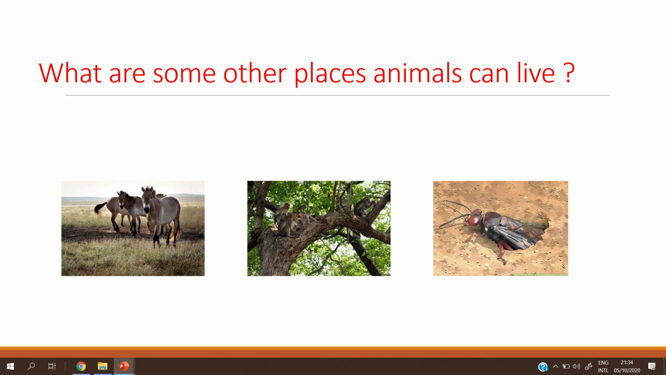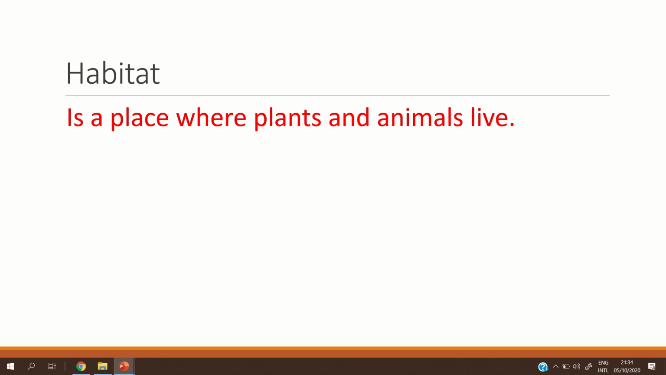So all the animals must live in a place where they can get what they need. And it's called a habitat. Habitat. Again, can you repeat after me? Habitat, habitat, habitat. A habitat is a place where plants and animals live.